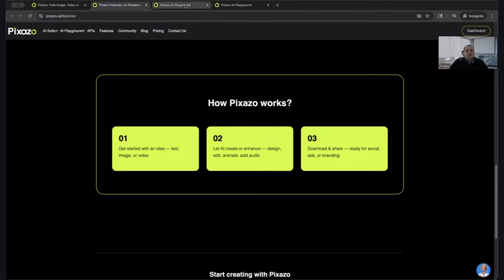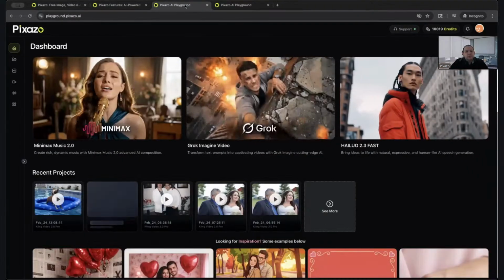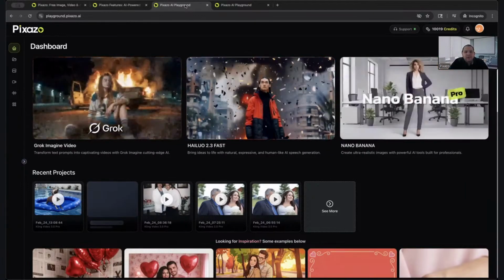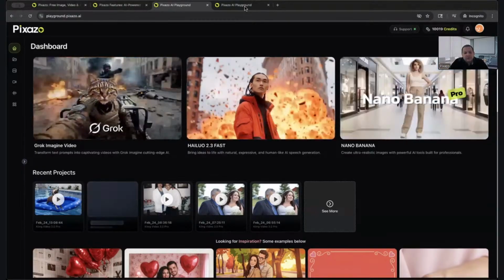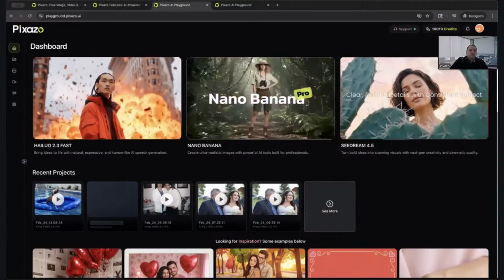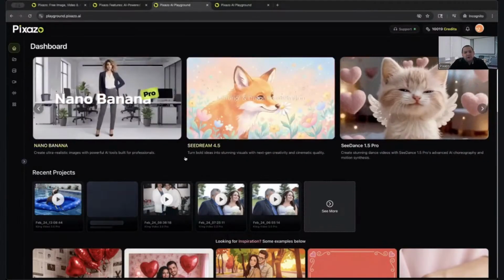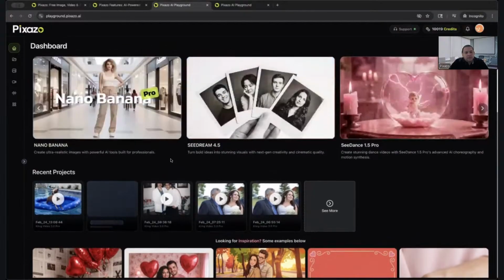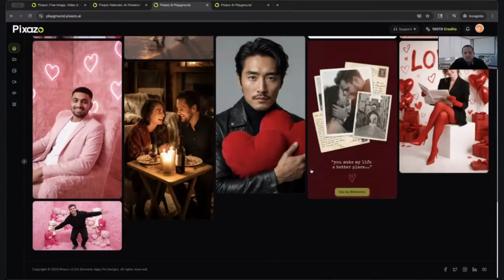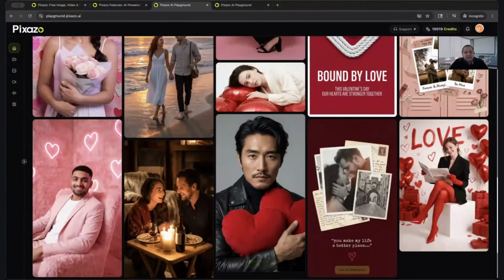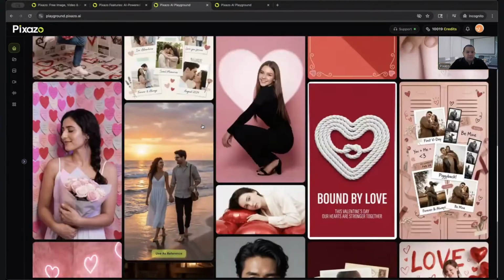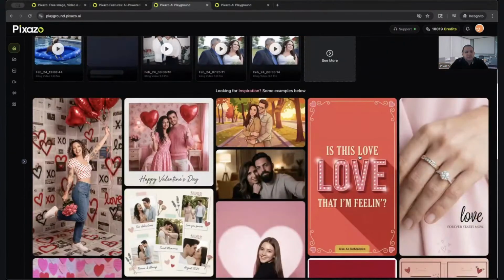Awesome, guys. So with that, let's go over the platform here. I hope most of you are paid users or free users, whatever the case might be. This is what the dashboard looks like. You log in, come here, and then you can browse through the different models that we have, and the different templates that we offer as well. Currently you're seeing a lot of Valentine's content due to the recent holiday. Valentine's Day just passed on the 14th of February. So that's what you're seeing here, guys.